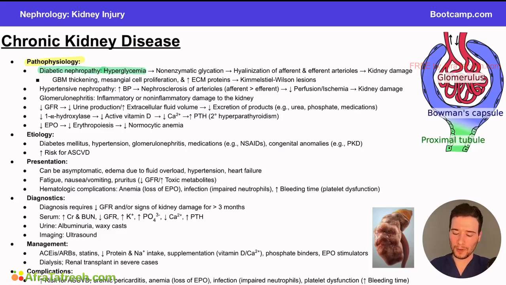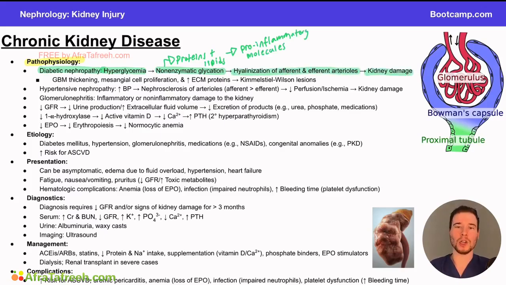So hyperglycemia over time can lead to something called non-enzymatic glycation. So what is that? Non-enzymatic glycation is a process by which proteins and lipids can actually bind together without the use of an enzyme. And the problem is this process can lead to pro-inflammatory molecules in the kidney. And what happens then is we get something called hyalinization of the afferent and efferent arterioles, ultimately leading to kidney damage. So when we talk about diabetic nephropathy, we're talking about a process by which we have damage to the vascular system, and this preferentially tends to affect the efferent arteriole.